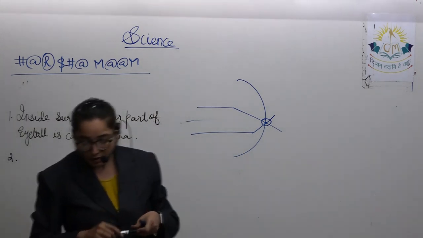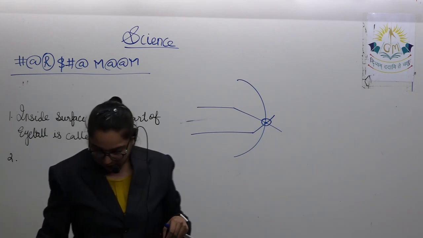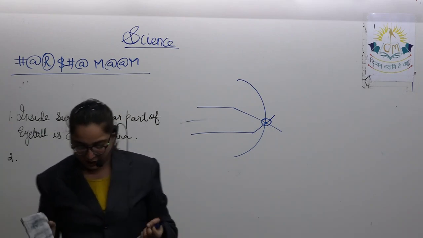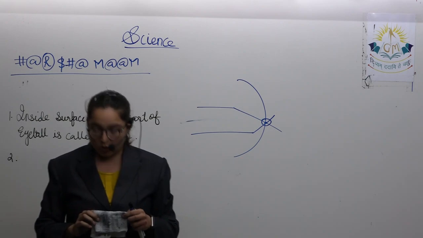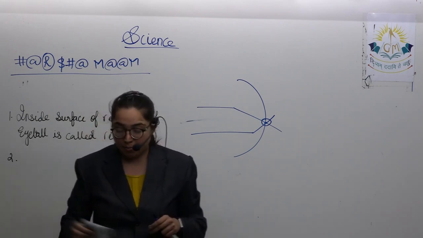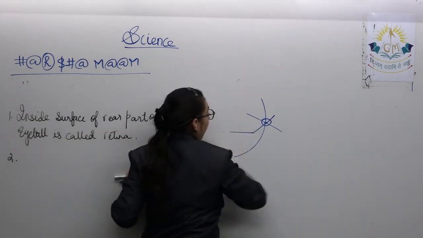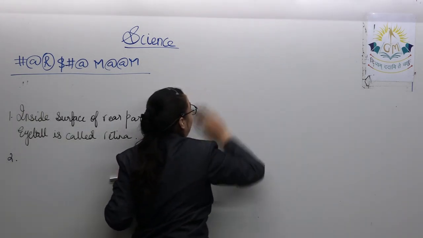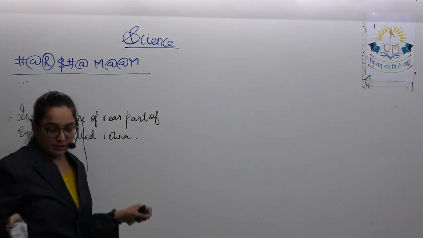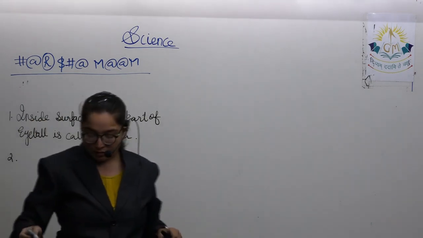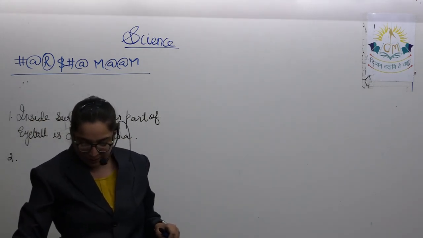Retina. Retina is focusing the image and it contains about 125 million light receptors. How many receptors? 125 million light receptors. Again, this is a very important point which you have to remember.